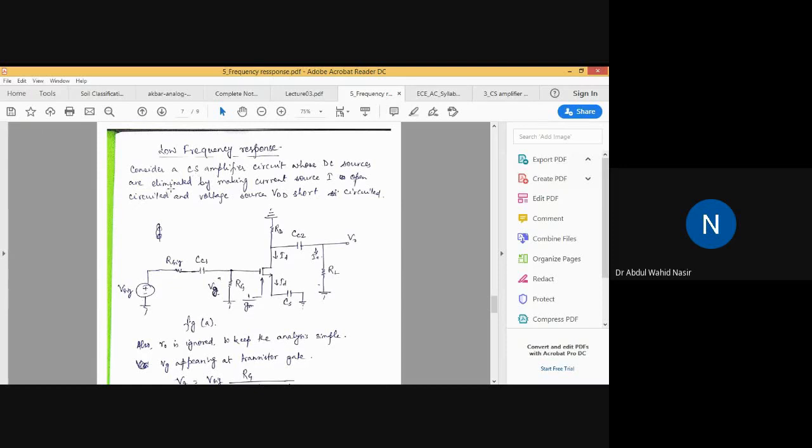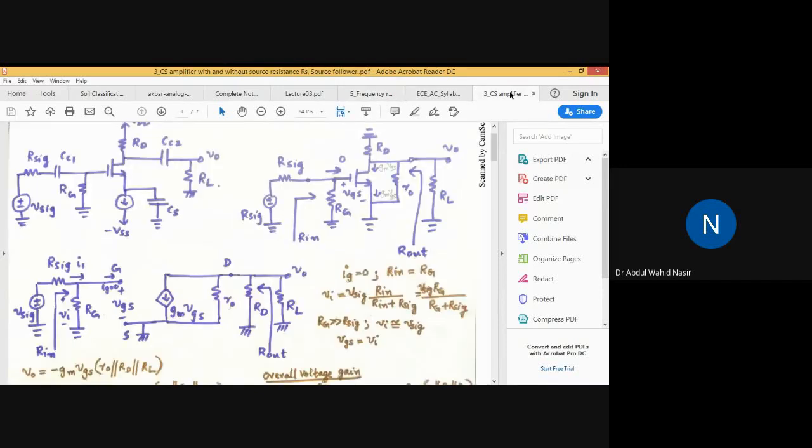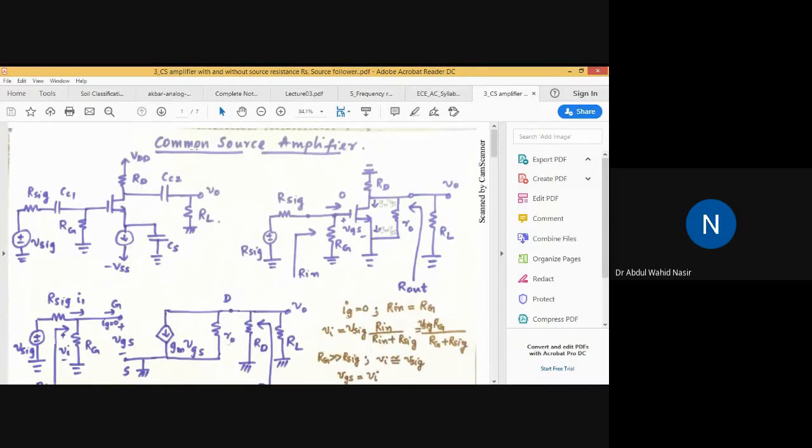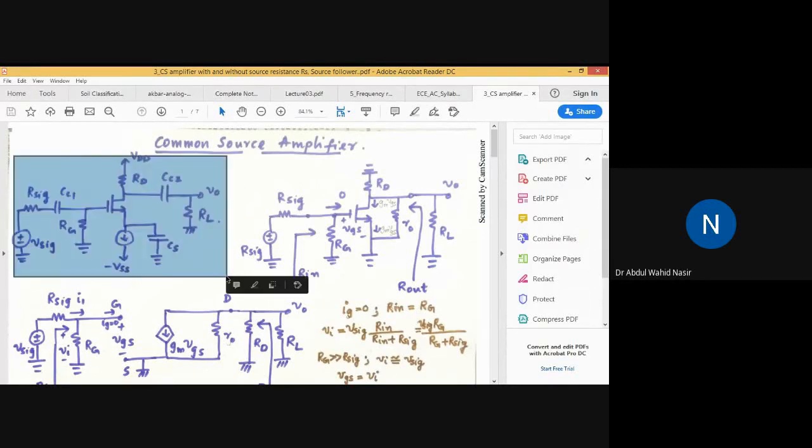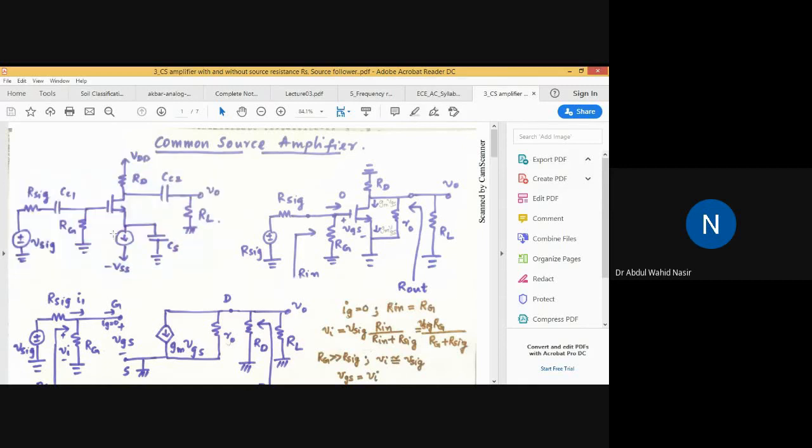So, the low frequency response. We have already seen the CS amplifier, the common source amplifier, with and without gate resistance. Consider it without source resistance. This is the amplifier we have seen. I have already taken the class and discussed the common source amplifier and its signal analysis. This is the circuit diagram.